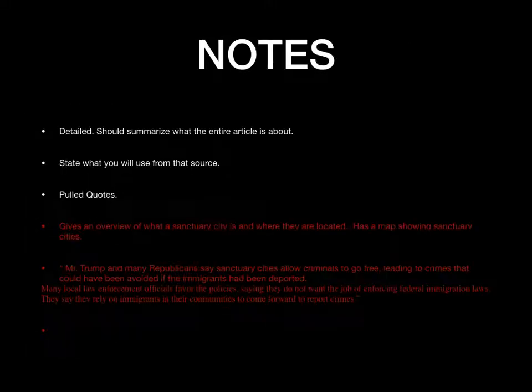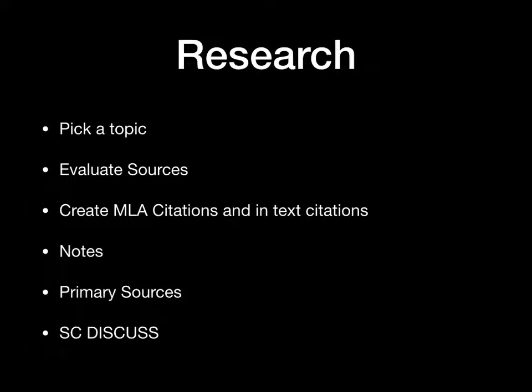This is for starting your research paper. You pick a topic, you pick your arguments, then you evaluate your sources. Why do these sources belong in a research paper? You're going to create the MLA citation for every source you use, including the in-text citations. You're going to provide the notes. They need to be detailed and include quotes pulled out. Two of your sources must be primary and South Carolina Discus source. So one primary, one South Carolina Discus, and two others, because you need four sources total.